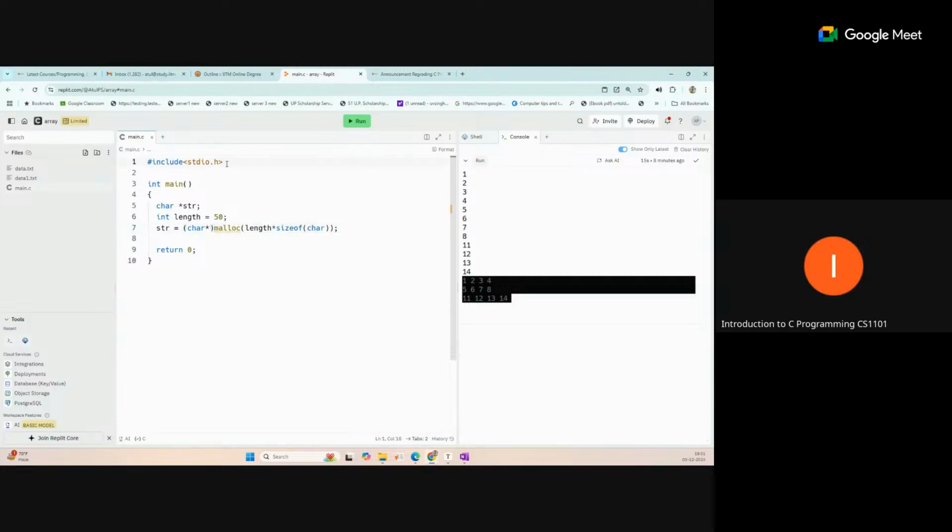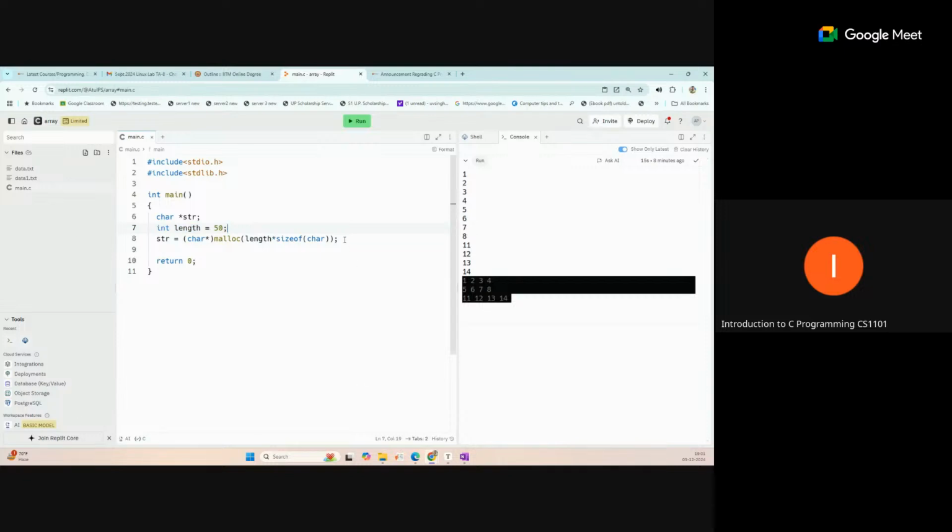To use malloc, we have to use one additional library, that is stdlib.h. Now this is dynamic memory allocation, because this value we can read at runtime. If you don't want to assign it here, you can read the value at runtime, and based on that, memory will be allocated to your program.